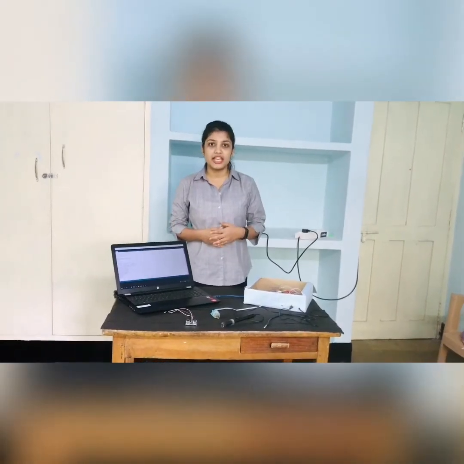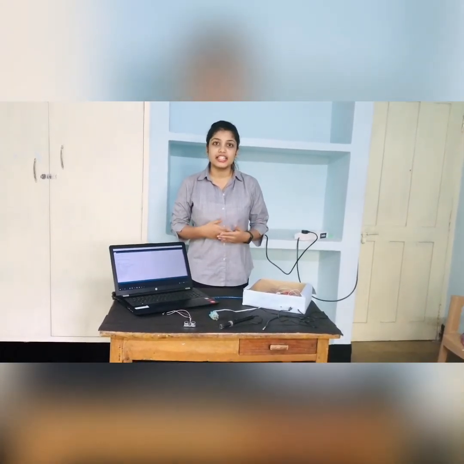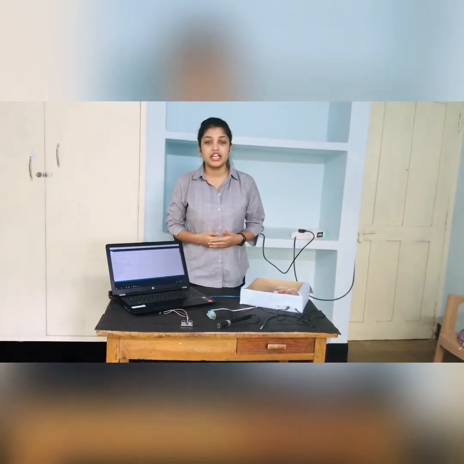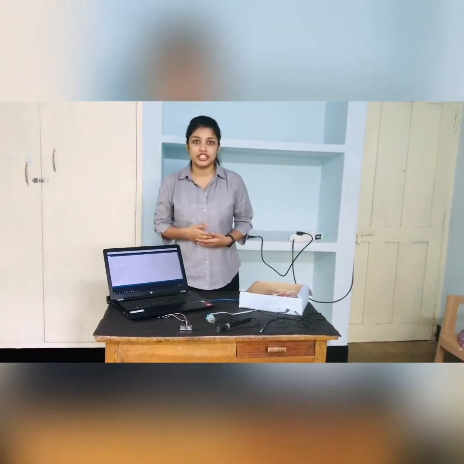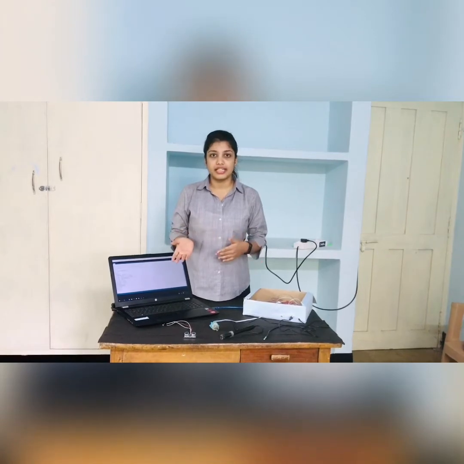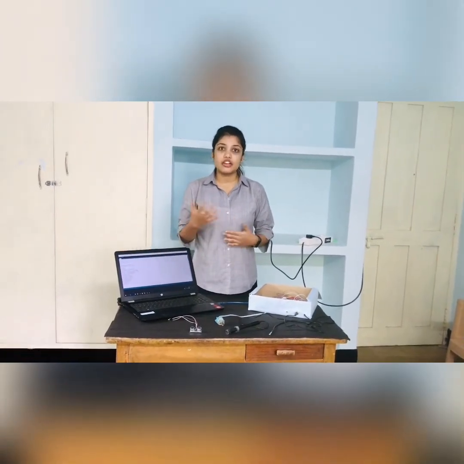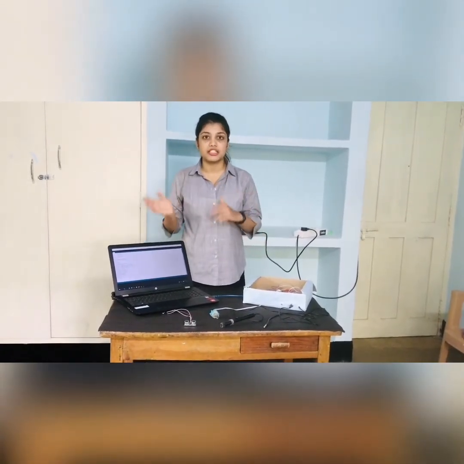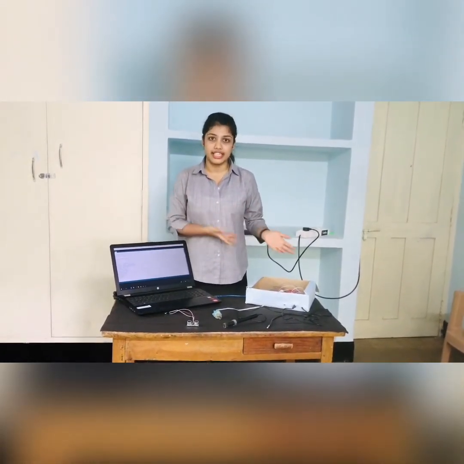Our project name is self-explanatory, that is Reconfigurable Smart Water Quality Monitoring System in IoT Environment. Now, why is it called reconfigurable? This device can be customized to various other applications. That is, by reducing or adding a few more sensors, this product can be customized to other applications, that is irrigation or aquaculture. It is called smart because it involves less human intervention and can be accessible through any smartphone.